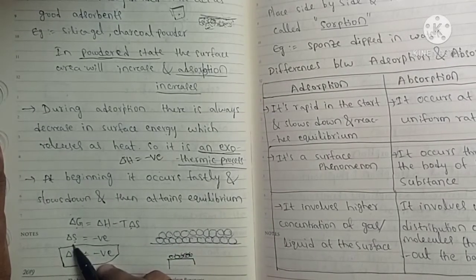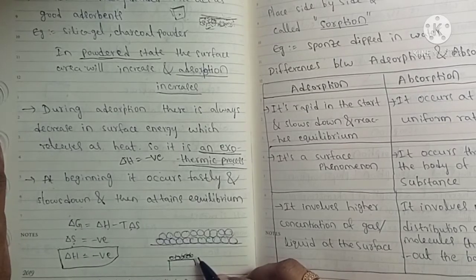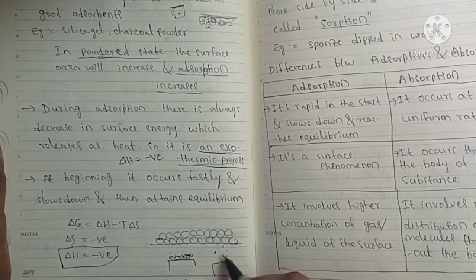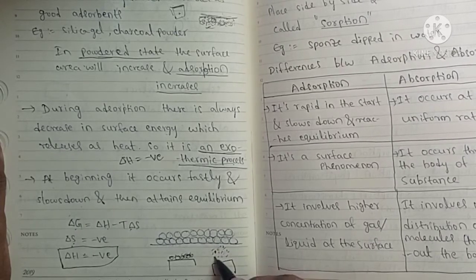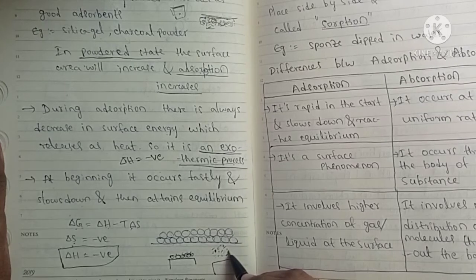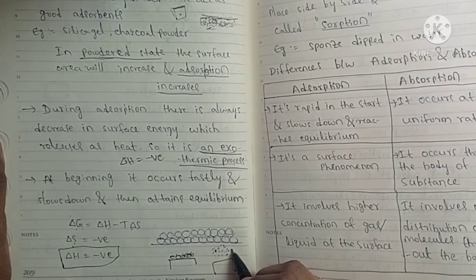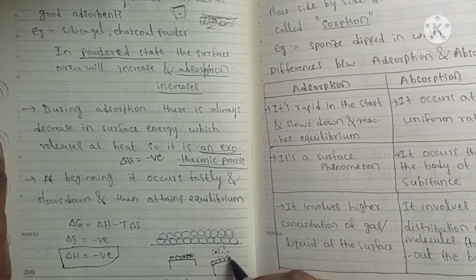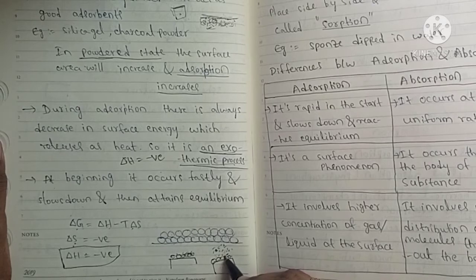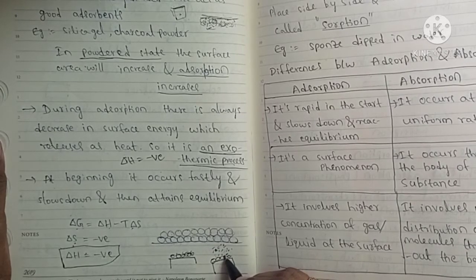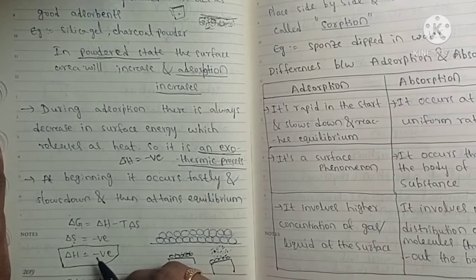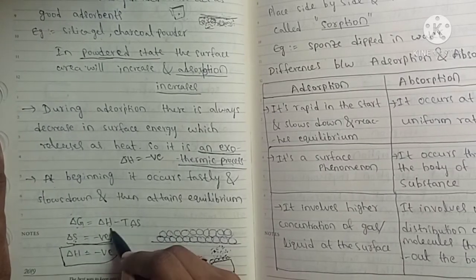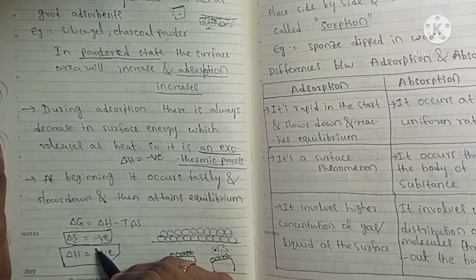This entropy, or disorderness, decreases because if you take a solid surface and gas molecules, before adsorption there is more randomness, so more entropy. After adsorption, they accumulate in an ordered manner, so disorderness decreases, which means entropy decreases. So the entropy change is negative. Here delta S is negative for adsorption.